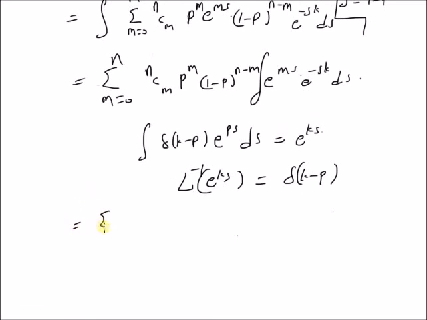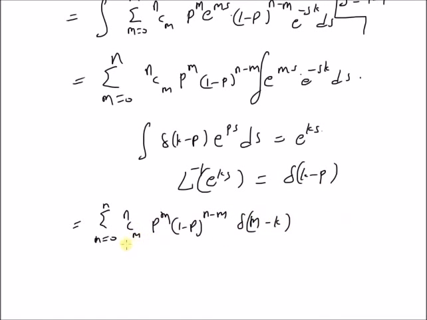Therefore we have summation m equal to 0 to n, n choose m p power m (1 minus p) power n minus m, and this integration basically becomes delta function, that is delta of m minus k. Summation only exists at values of m equal to k, and the rest of the values in summation are basically zeros. So this should be equal to n choose k p power k (1 minus p) power n minus k.